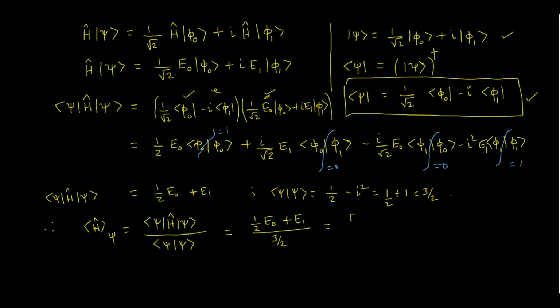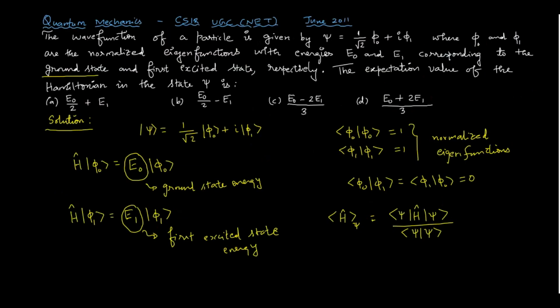Taking the LCM 2 in the numerator, we get (E naught plus 2E1) by 2 whole divided by 3 by 2, so the 2 gets cancelled, and we get E naught plus 2E1 by 3. That is answer D. So D is the correct answer.